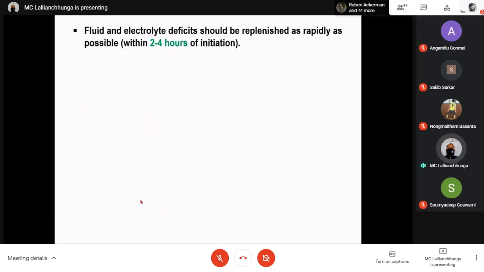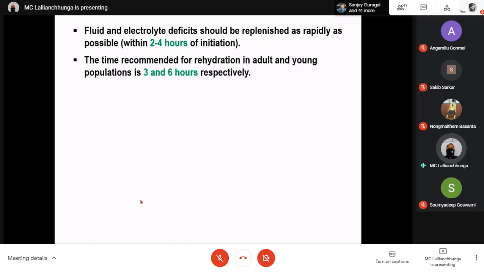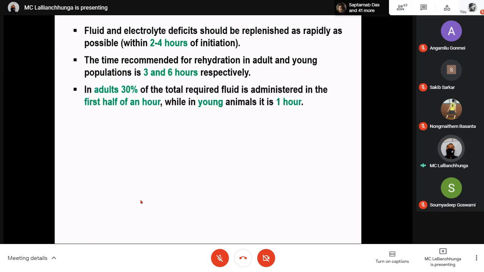Fluid and electrolyte deficit should be replenished as rapidly as possible, within 2 to 4 hours of initiation. So it is best to do it quickly. The time recommended for rehydration in adult and young populations is 3 and 6 hours respectively. In adults, 30% of the total required fluid is administered in the first half hour, whereas in young animals it is 1 hour. So there is a slight difference regarding adult and young animals.